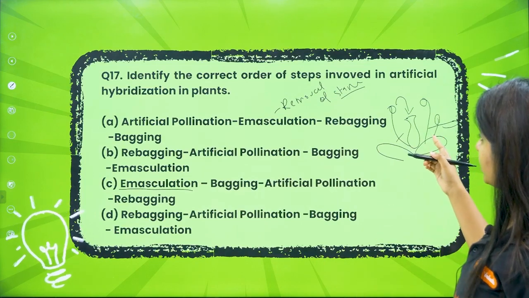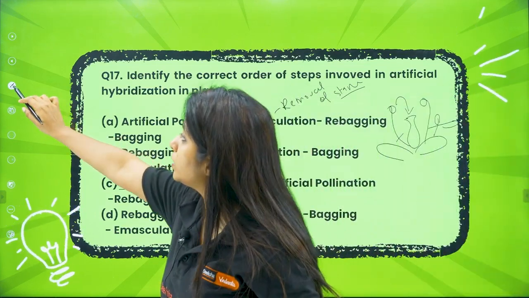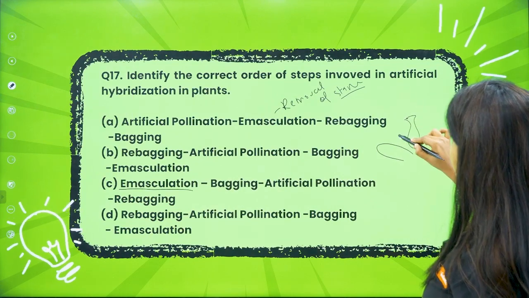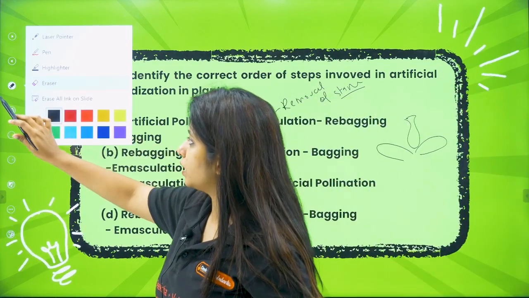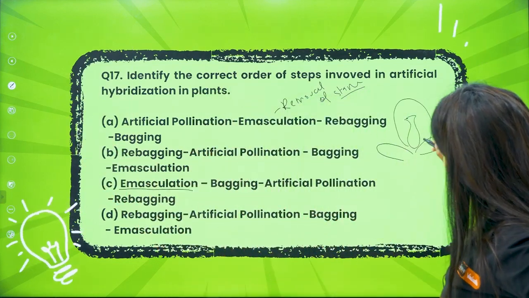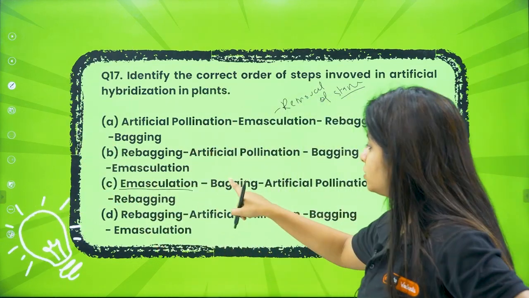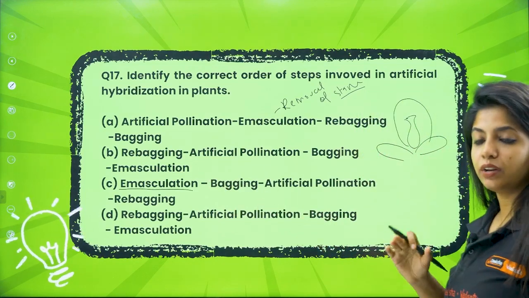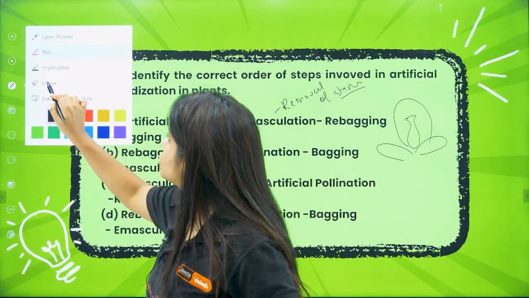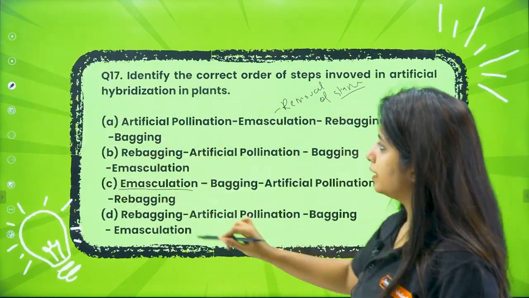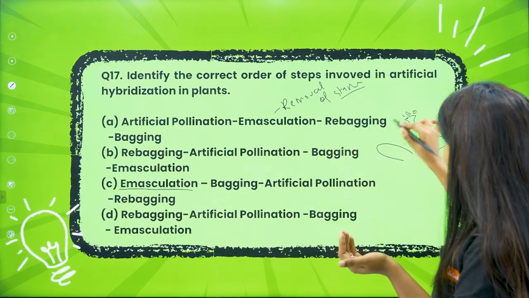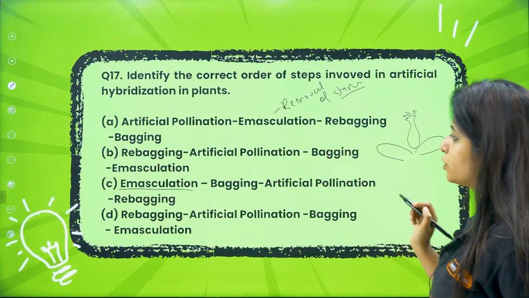Okay, and after that what do you do, my dear children? Such that no other pollen grains come and land over here. We have removed this thing and now we do not want any other pollen grains to land over here. We are giving the stigma the time to become receptive. So we will bag it. This is known as bagging. So emasculation, then bagging. After bagging, when we get to know the stigma is finally receptive, it's grown up, we will slowly remove this bag. We will take the pollen grains that we want and we will put them. So this is known as artificial pollination.